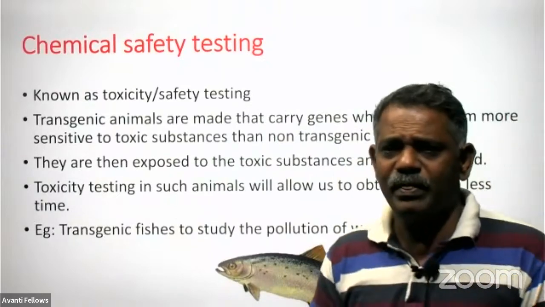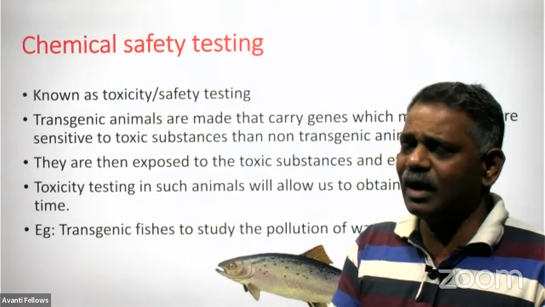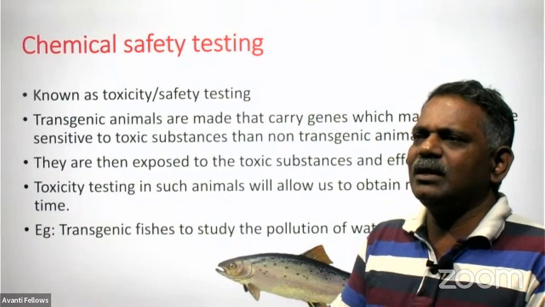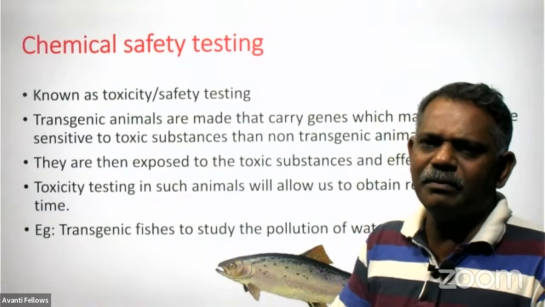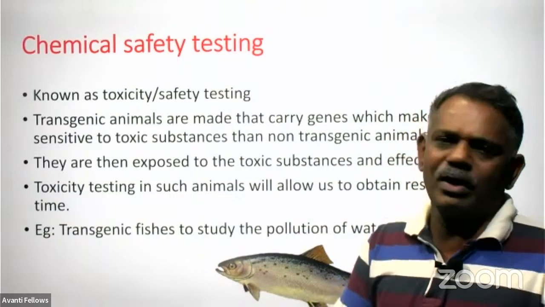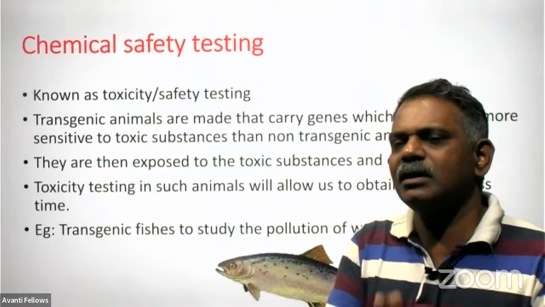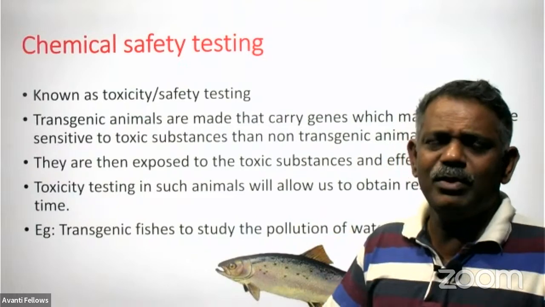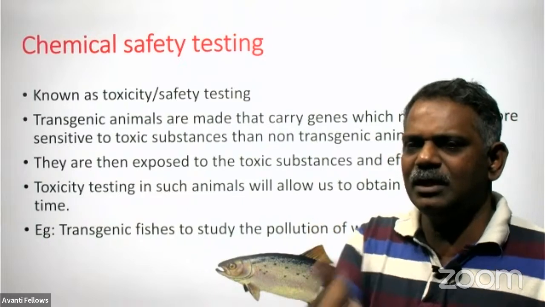If you want to know the problems due to water pollution, how it affects the life of aquatic individuals. Actually, after introducing that polluted water in the normal aquatic medium, it takes time to identify the effect of it in the aquatic environment, particularly the life of the fishes. But it can be detected so early by making this fish so sensitive. How can we make this fish so sensitive? By keeping some kind of gene in their genome.